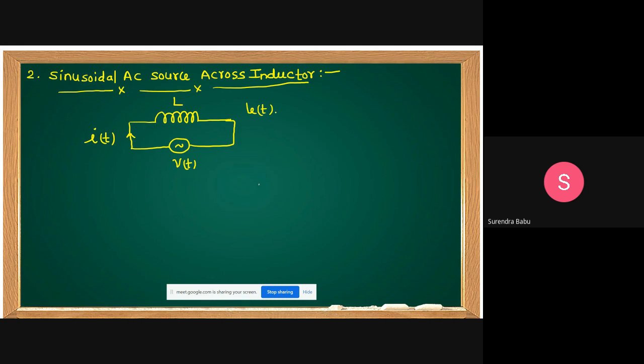That is not the problem. You take either sine omega t or cos omega t. Anything you take, that is not the problem. For example, I am assuming I of t equal to Im sin omega t.